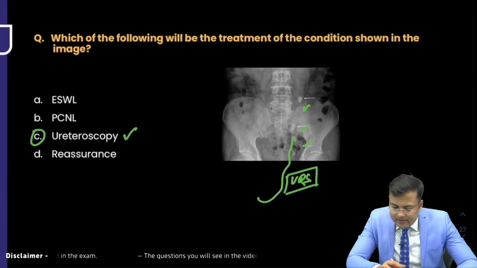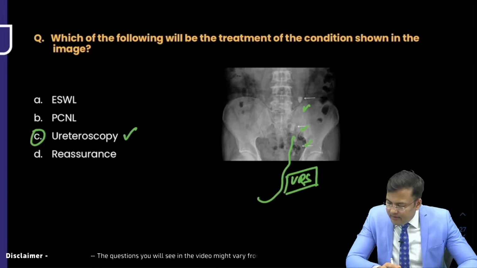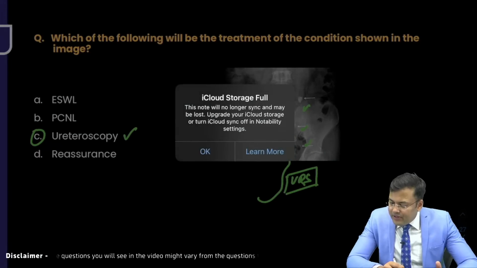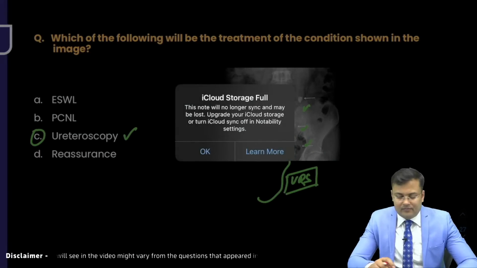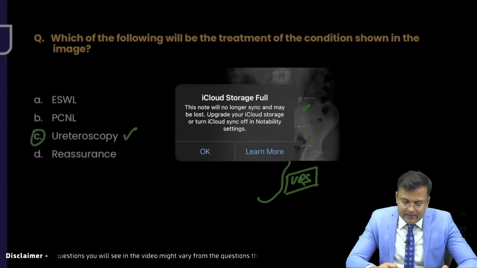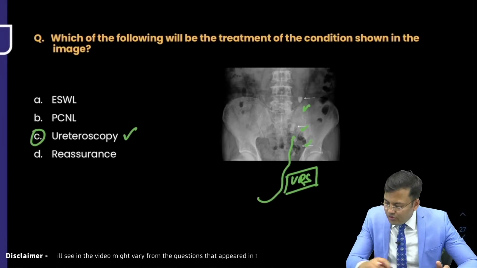Okay, Uttam, Nitin, everybody is correct. Dr. SK, Med Talks, Ashwarya, everybody is correct. So, URS.